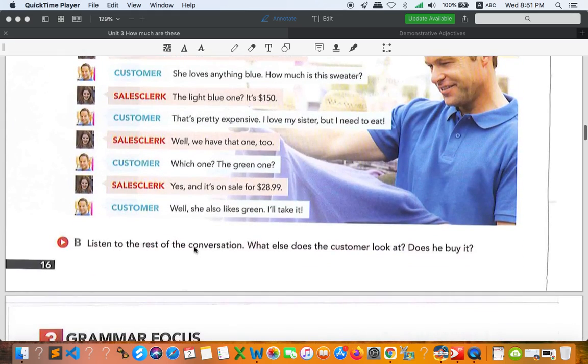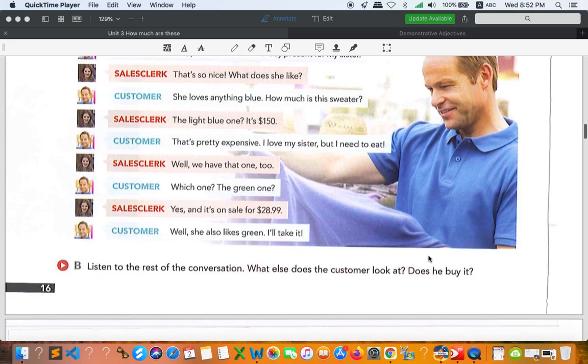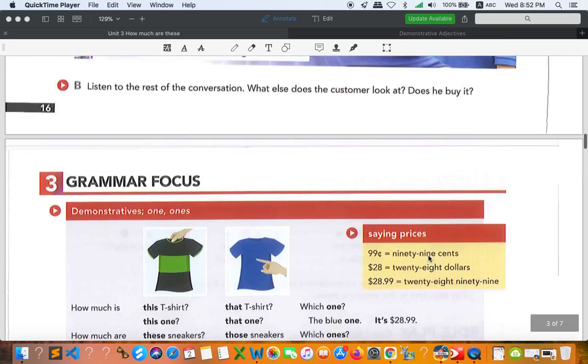But the most important part is part B. You have to listen to the rest of the conversation and you need to answer two questions. First, what else does the customer look at? Does he buy it? So you need to find out these two answers, and I will give you the answers later. Don't worry about that. Okay, let's go to number 3.